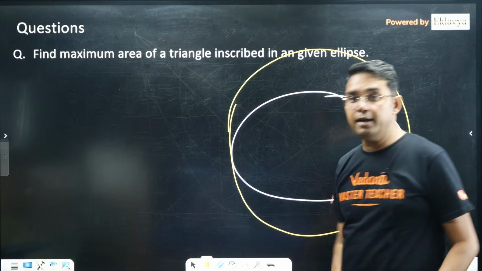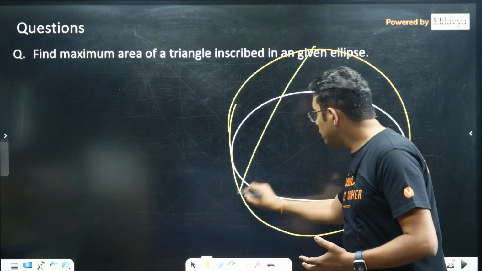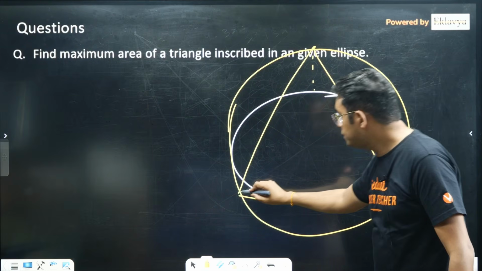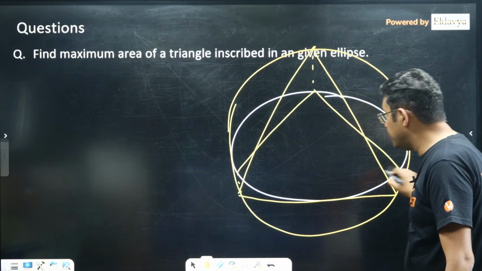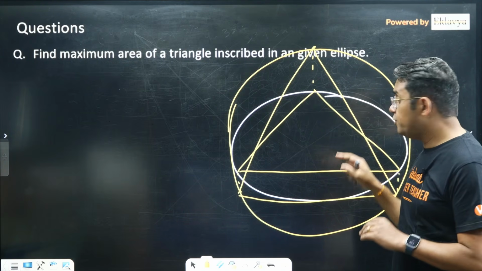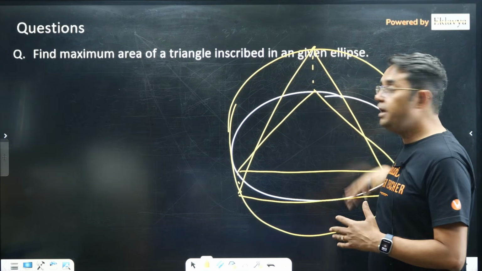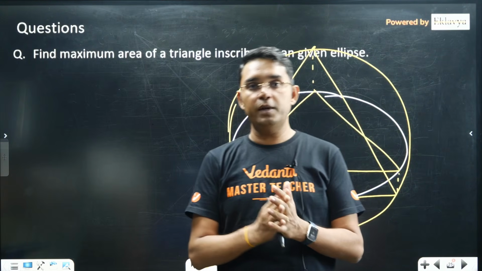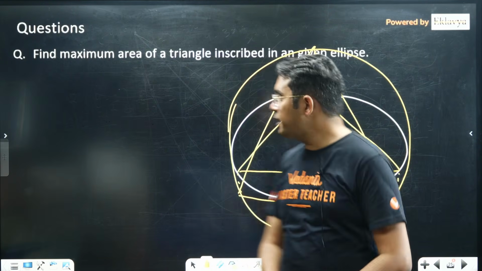if I find the maximum area of a triangle in the corresponding auxiliary circle, because for every triangle on the auxiliary circle, if you find the corresponding vertices on the ellipse, the ratio of the areas of these triangles has to be fixed, b upon a. So the maximum area of a triangle inscribed in the ellipse has to be b upon a times the maximum area on the auxiliary circle. And on the auxiliary circle, as you know, the maximum area of a triangle is obtained when that triangle is an equilateral triangle. So find that area of the equilateral triangle and we are done.